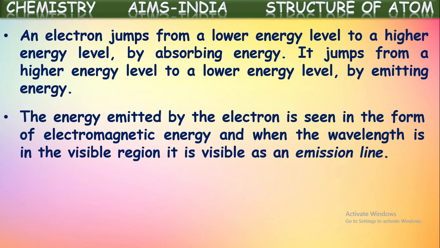And when the wavelength of that radiation emitted is in the visible region, it is visible as an emission line.